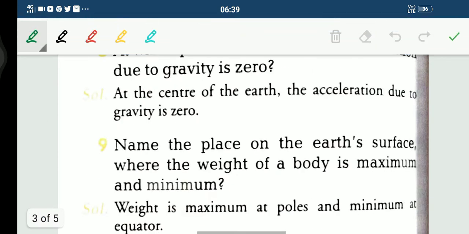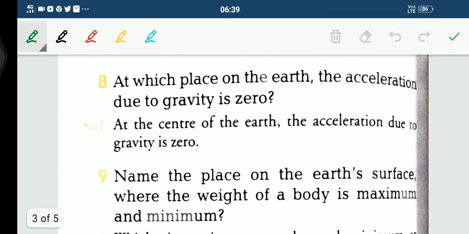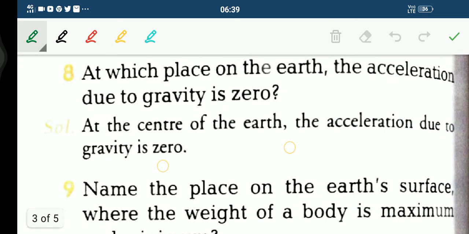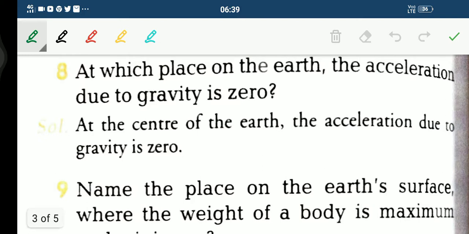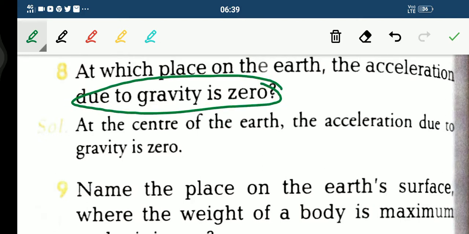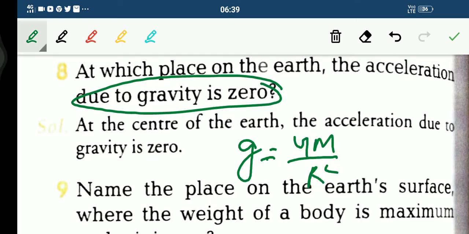Now see, students, here comes the next question, and the question is, at which place on the earth is the acceleration due to gravity zero? See, acceleration due to gravity, what is the formula? Quickly tell me. I think you know, g is equal to capital G M upon R square. Fine. So this thing is very easy.